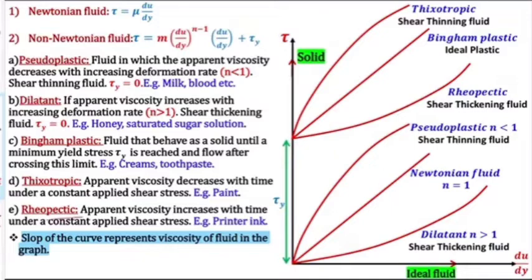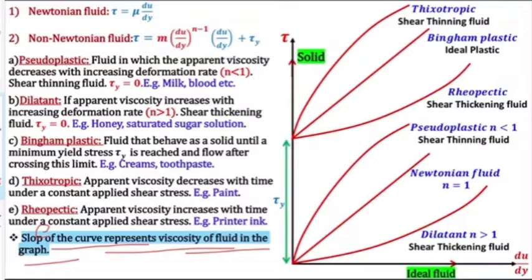Next is rheopectic fluid. In this, the viscosity increases with time under the application of shear stress. An example is printer screen ink. Again, the slope of the curve represents the viscosity of the fluid in the graph.